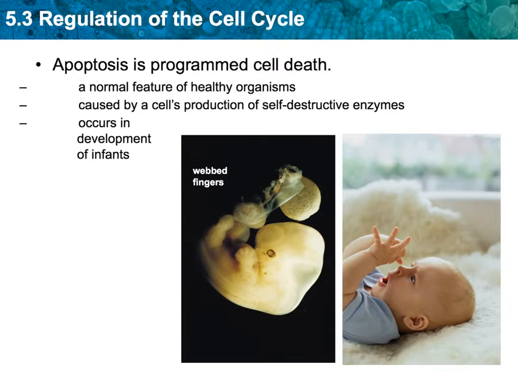So as things are changing and adapting from embryo to baby, things such as webbed fingers and webbed toes are being gotten rid of. The reason why you still don't have webbed fingers or webbed toes is because of this process of apoptosis, where the cells and the enzymes were getting rid of those cells that cause the webbing. That is again why you don't have it. There are some individuals, though, due to genetic disorders, or because this programming didn't occur, with webbed digits.